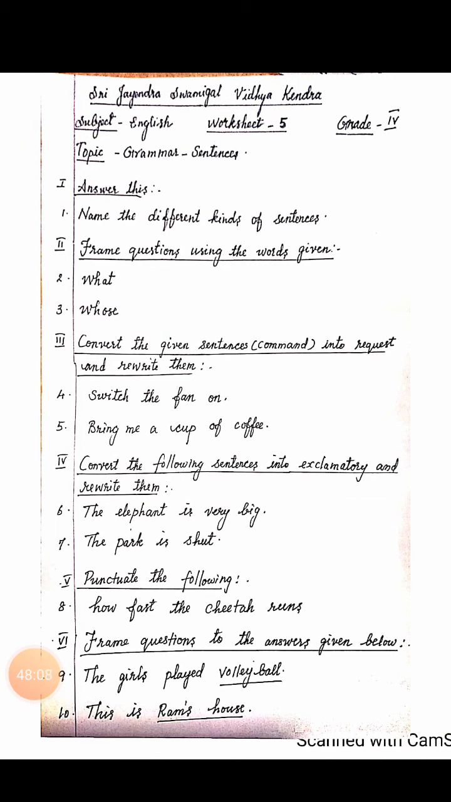Form questions using the words given. Frame questions. What? Whose? What is the time now? What? Whose? Whose idea was this? Whose idea was this? The answer could be, this is my idea, this is my father's idea. Whose? Showing the possession. Next, convert the sentences. It is actually given as a comment.